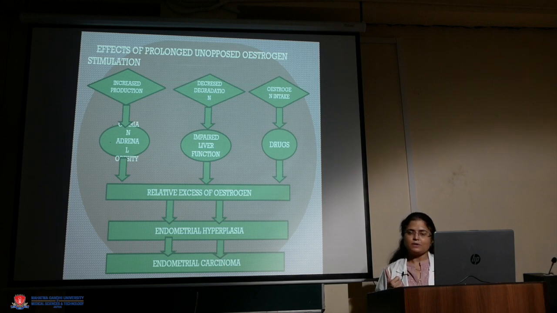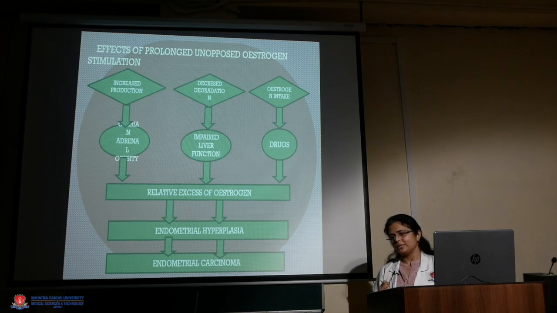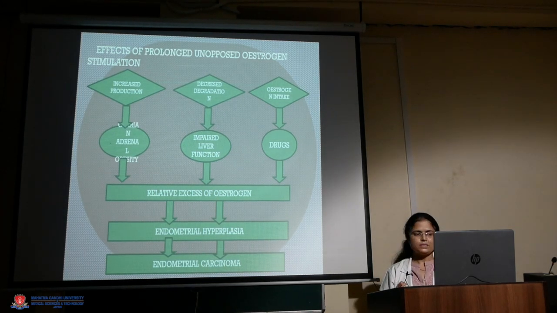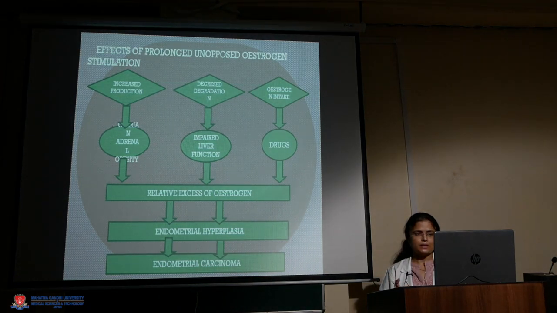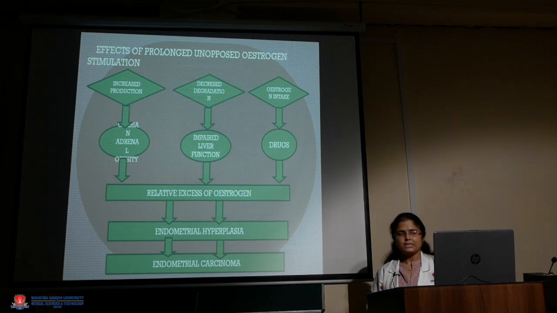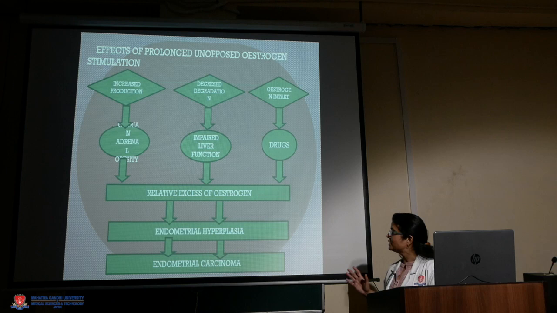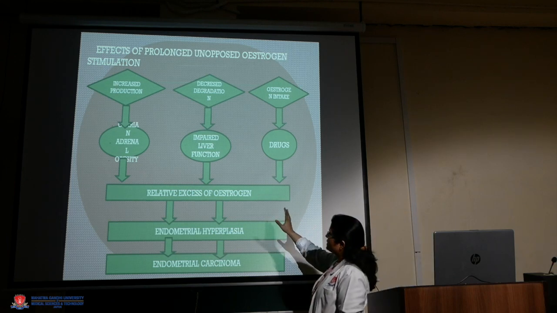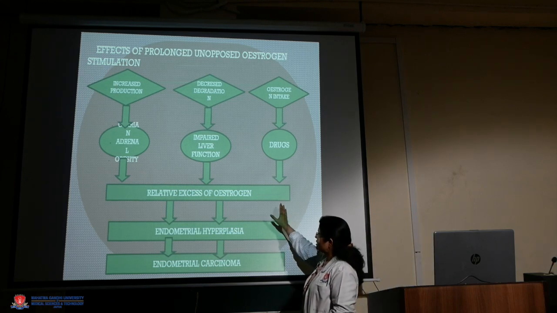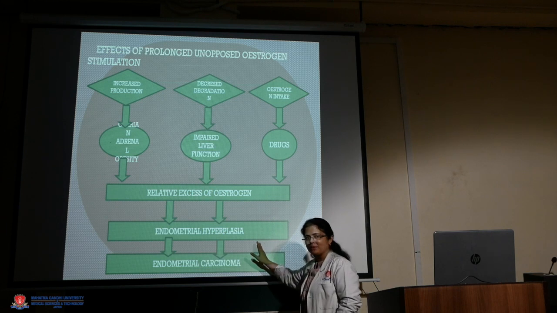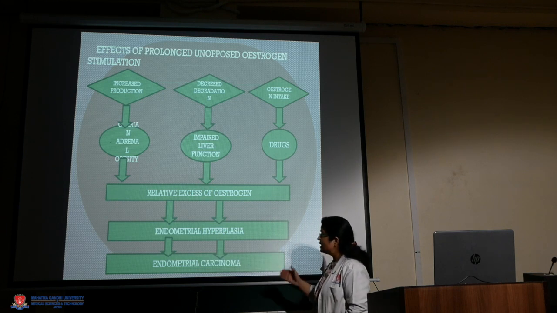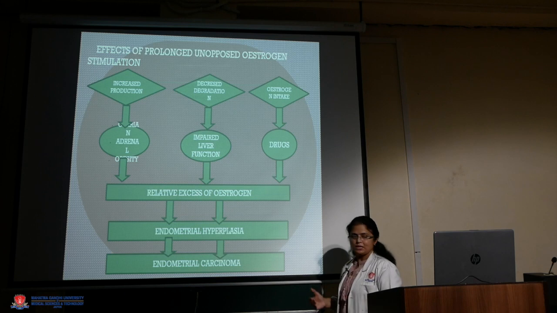The increased production of estrogen can be derived from the ovarian source or from the adrenals. Decreased degradation can be due to impaired liver function, or there can be exogenous estrogen intake. All these factors can lead to relative excess of estrogen in the body, and this estrogen finally acts on the endometrium, leading to endometrial hyperplasia that can further lead to endometrial carcinoma.